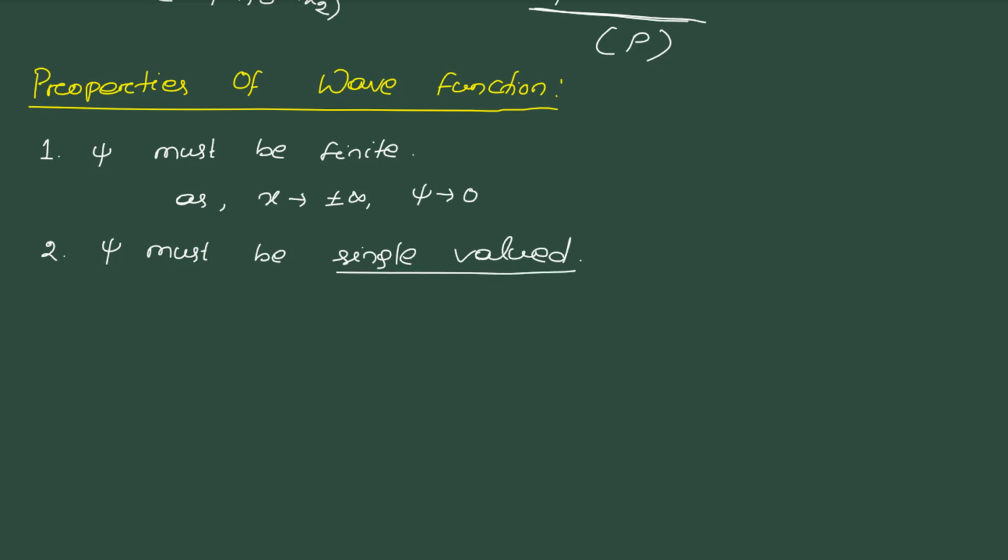Then what is the meaning of single valued here? Just see, if psi is not single valued, if psi is multi-valued, then what happens? If psi is multi-valued, then we get multiple probabilities, which is not possible. Okay, so our wave function must be single valued. Then third one, psi must be continuous. There is no discontinuity in the wave function.